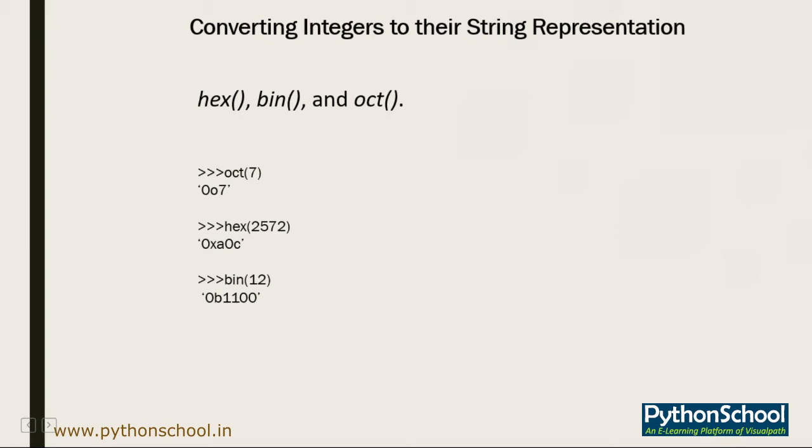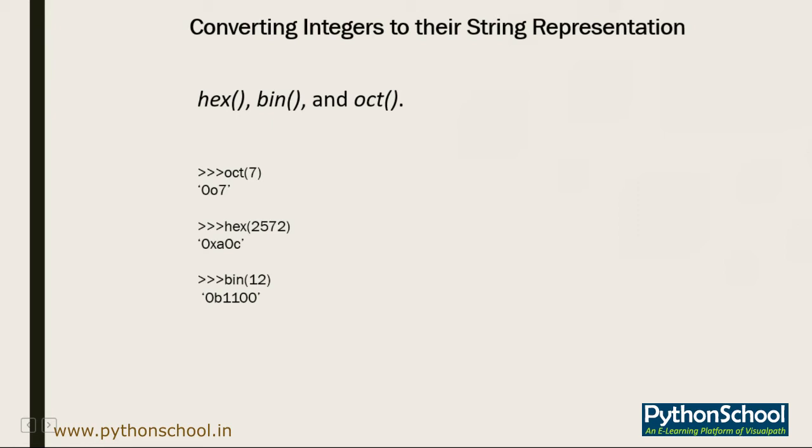To convert an integer into a string representation, you can simply use functions such as bin for binary, hex for hexadecimal, and oct for octal. Here you can see an example. To convert integer 7 to its octal literal, you simply type oct(7) on the command prompt.